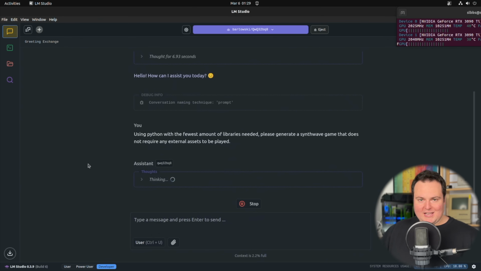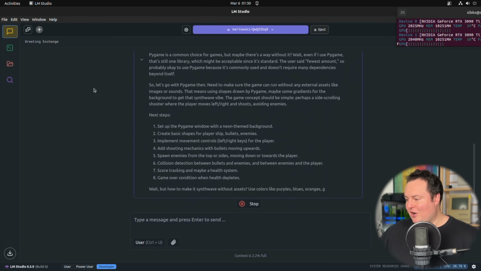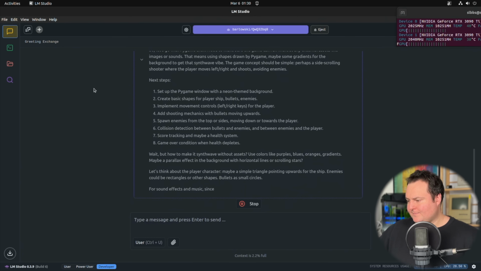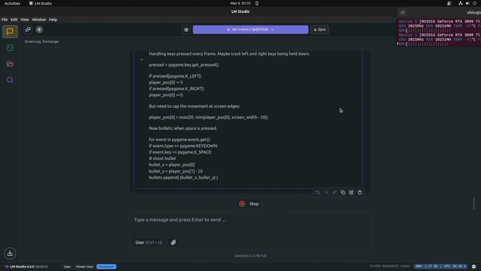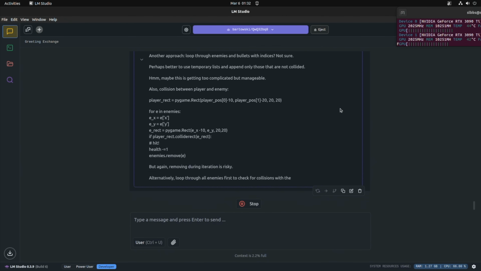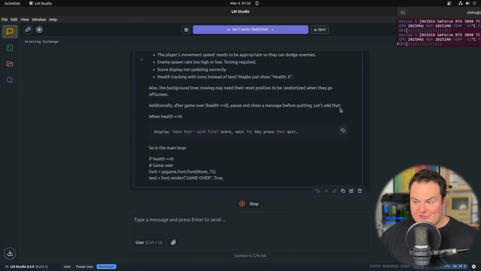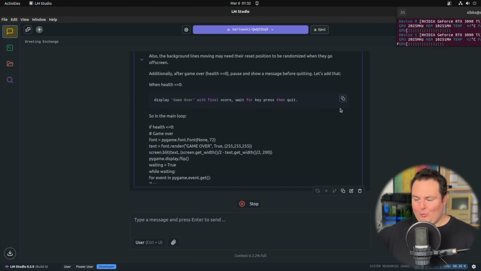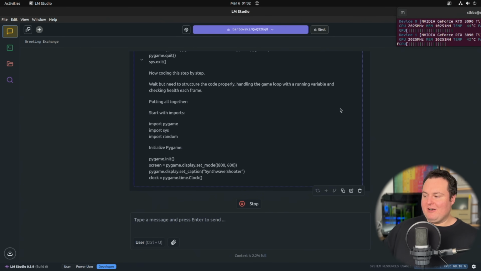Now, something interesting and cool to note here is that if you don't expand this arrow here, it will perhaps think for a very long time. So sometimes it's nice to just expand the arrow like this so we can actually see its chain of thought and how it is doing. It is cool also sometimes to actually watch the chain of thought, and you can see it mentioned potential issues it may have missed and then goes over what it had generated to date and cherry picks to see if there are any specific issues in there, which is just neat.